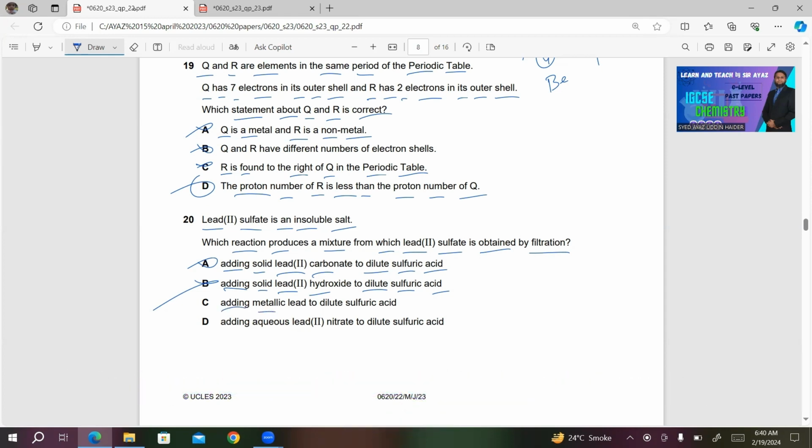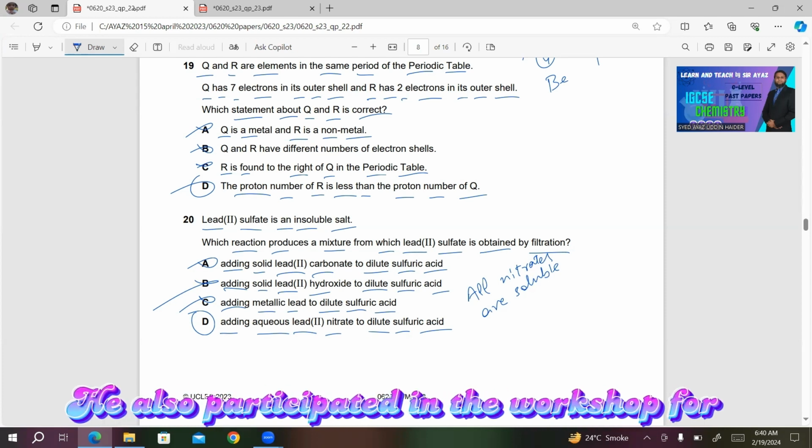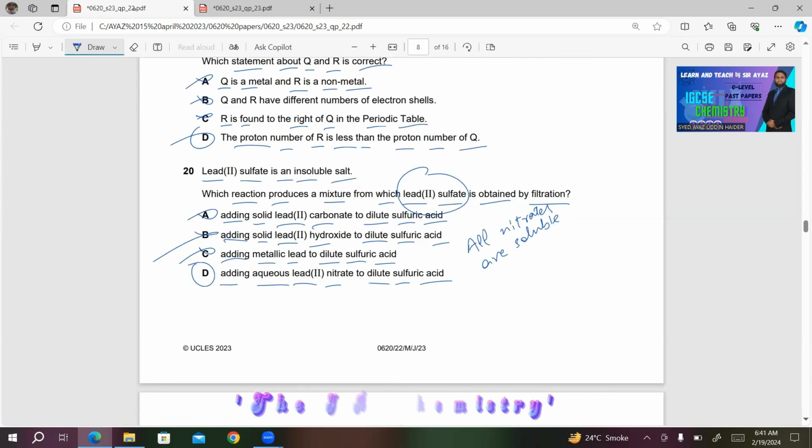Number C, adding metallic lead to dilute sulfuric acid. Lead is among the least reactive metals, so it must be reacting with the concentrated acid. So the last choice, we will add aqueous lead(II) nitrate to dilute sulfuric acid. This must be correct. The reason is that all nitrates are soluble, so lead(II) nitrate must be a soluble one. So you can prepare it by adding aqueous lead(II) nitrate to dilute sulfuric acid. Then we'll get this lead(II) sulfate, which is insoluble, and you can obtain it by filtration.